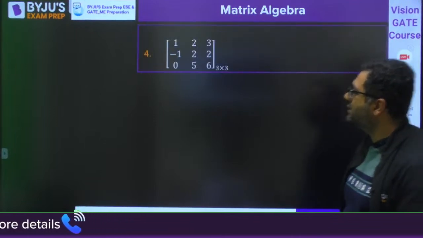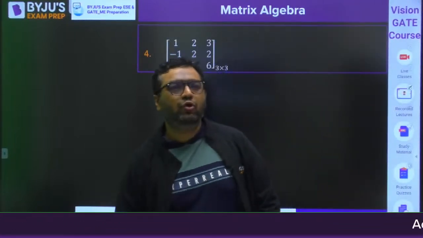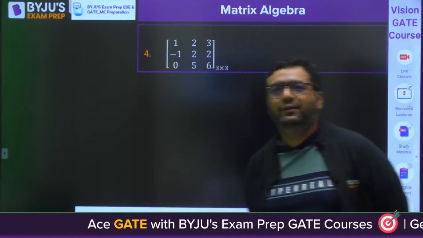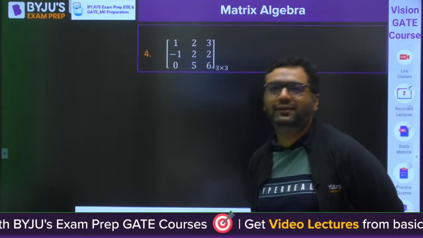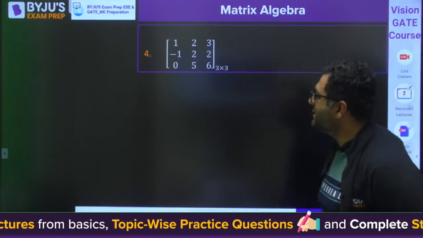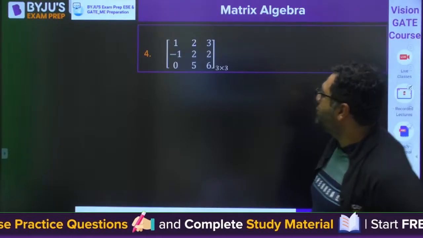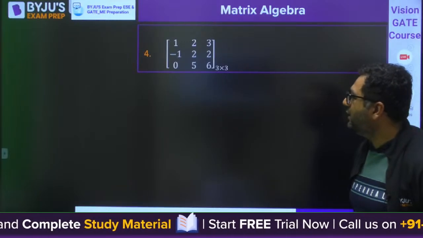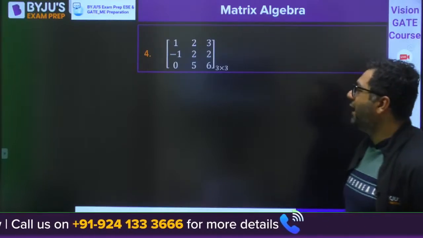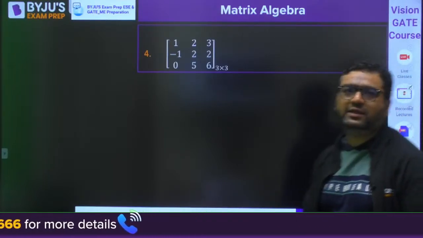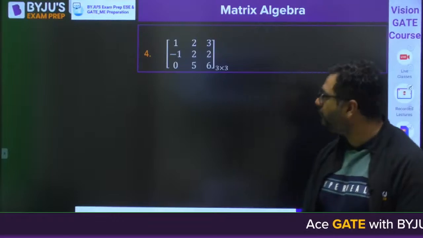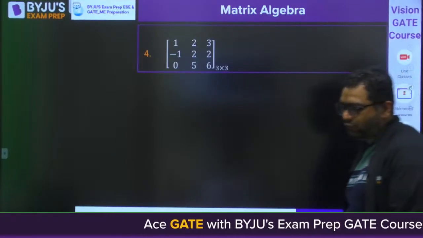Moving further, guys, for this question. Question number 4. 4 more questions after this. So this is the question, guys. First of all, you check whether it is in row echelon form or not. And then after that, you can apply the operations to get the rank of this. Okay. So tell me what would be the rank for this question.